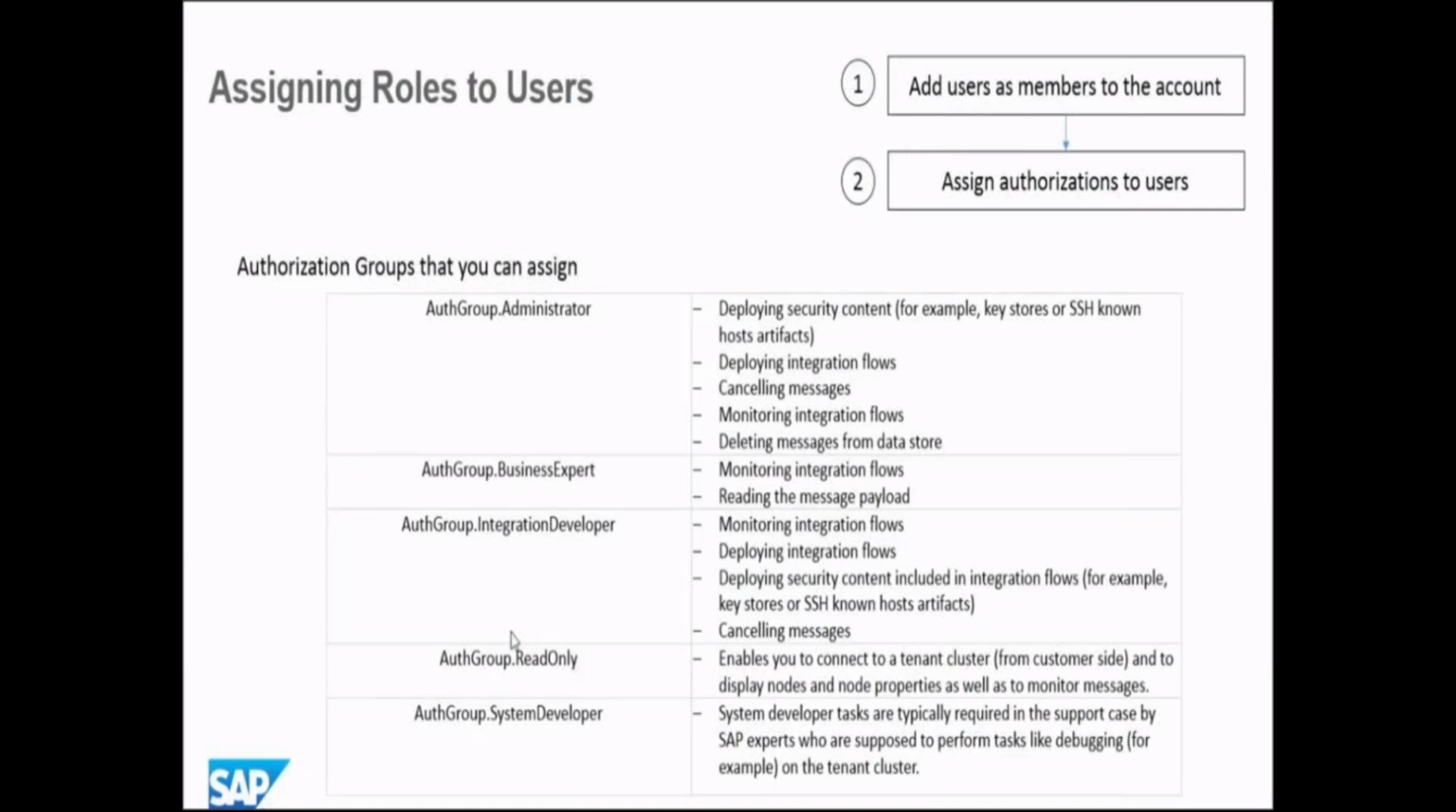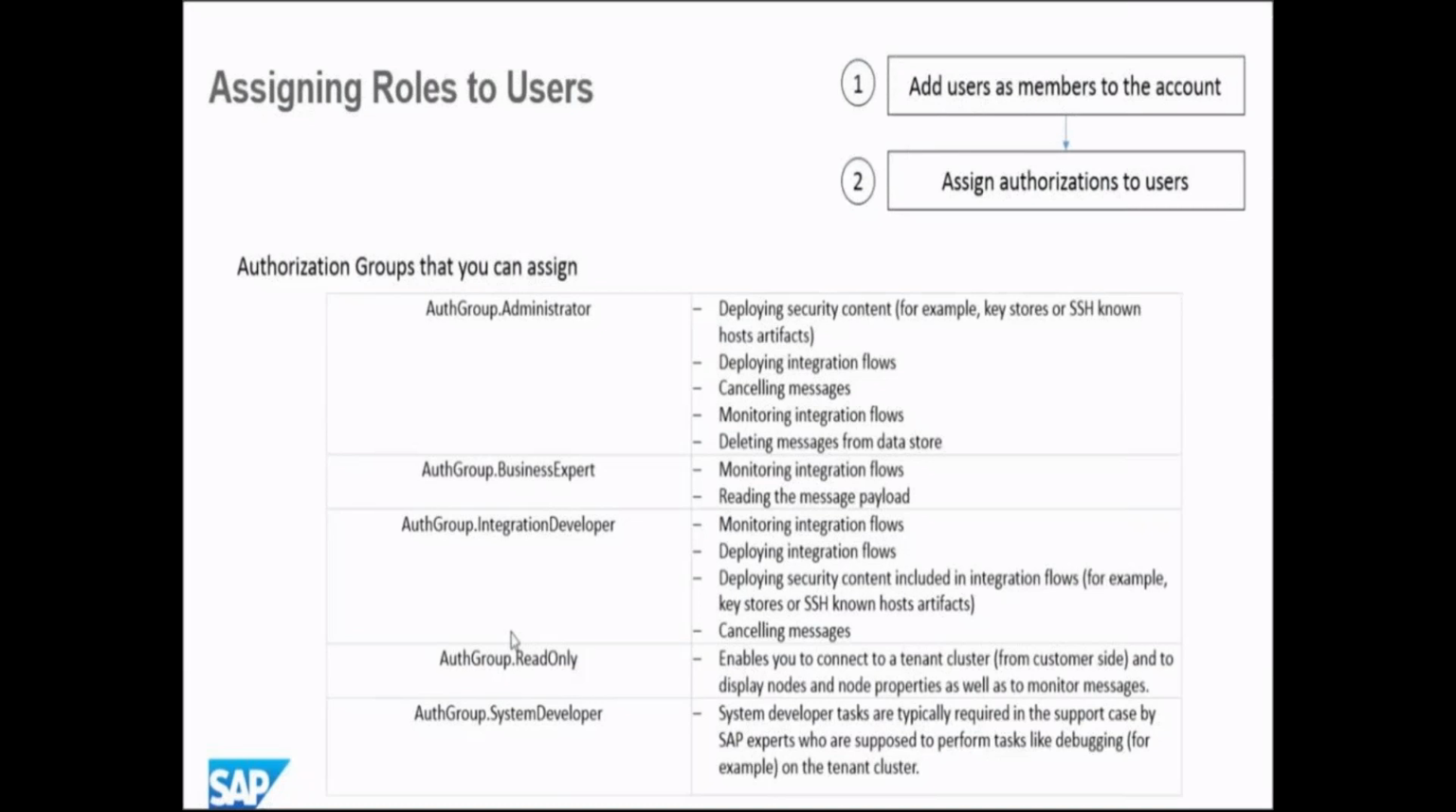In any case, if you are the administrator or the sole person handling the HCI, then you should assign auth-group.administrator to your user ID. If you are a business expert, meaning the functional people who just need to view the message flow and read the payload, then you provide auth-group.business-experts to that user ID.